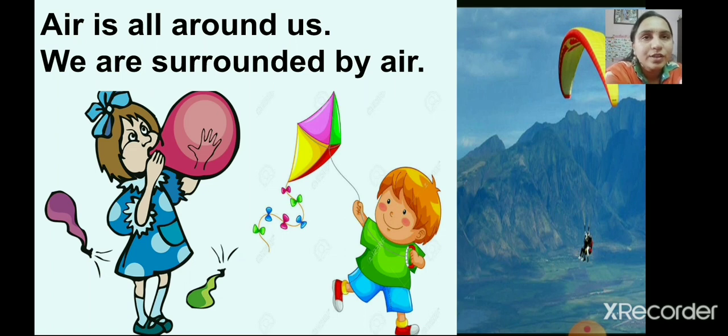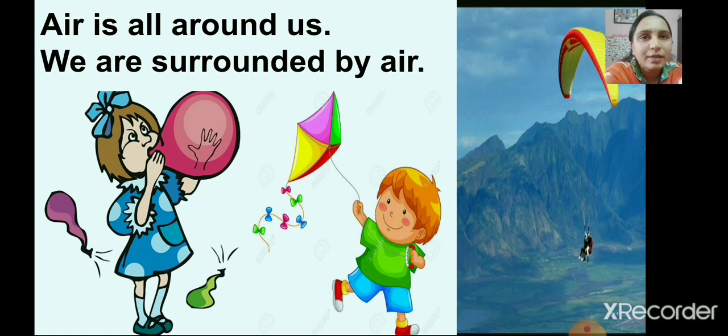Children, you must have noticed that the air is all around us, right? We are surrounded by air. We cannot see the air, but we can feel the air when it blows, right? Now we'll see one interesting example of it. Take a balloon and blow air in it. Like a girl is blowing air in the balloon, right?